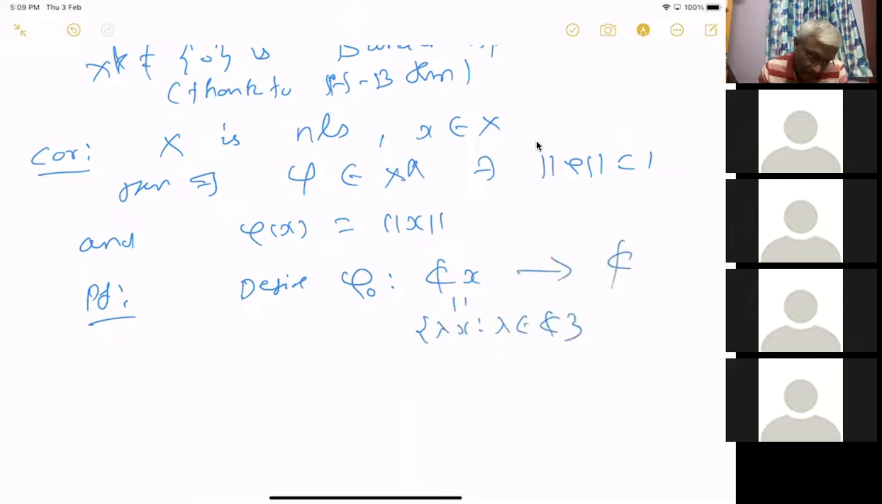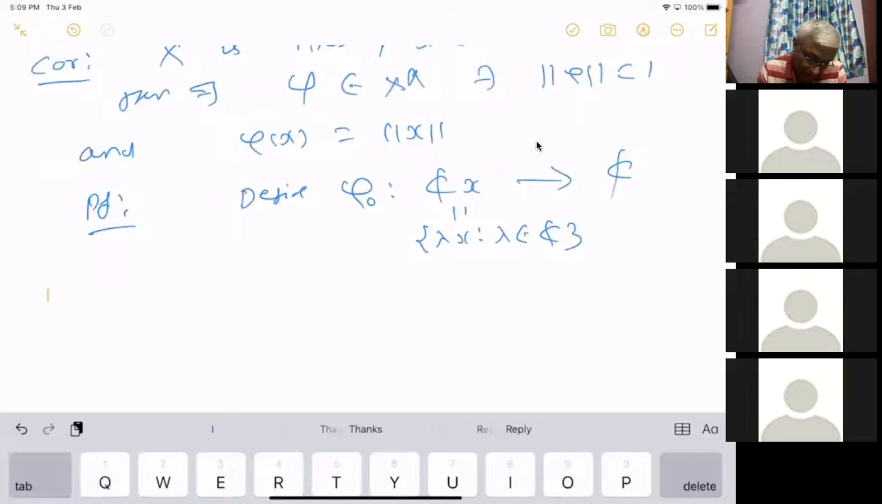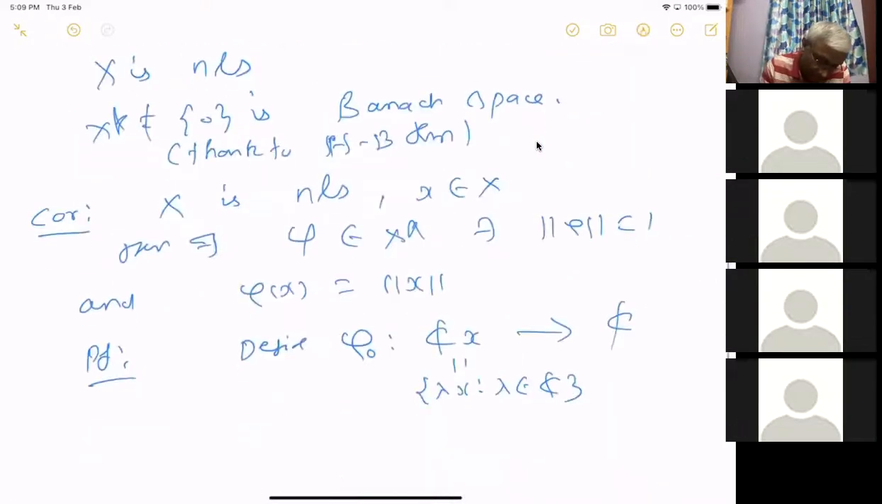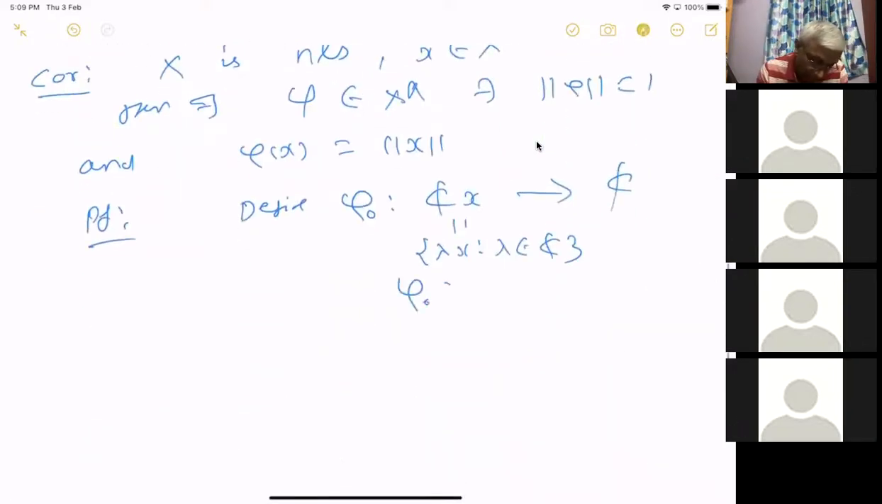To C, you just define phi naught of tx equal to t times norm x. That's all. Clearly it's linear, because you are just multiplying by norm x. So clearly it's linear. Now extend by Hahn-Banach.